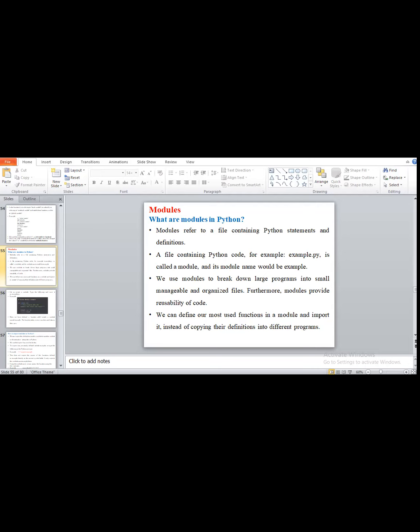Or consider the numpy package, which we use for mathematical or numerical functions. Suppose at the time of installation the system is not able to install that numpy package.